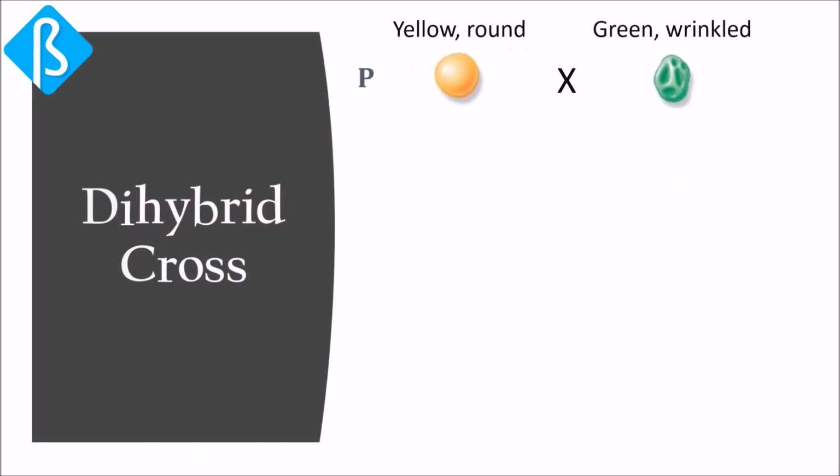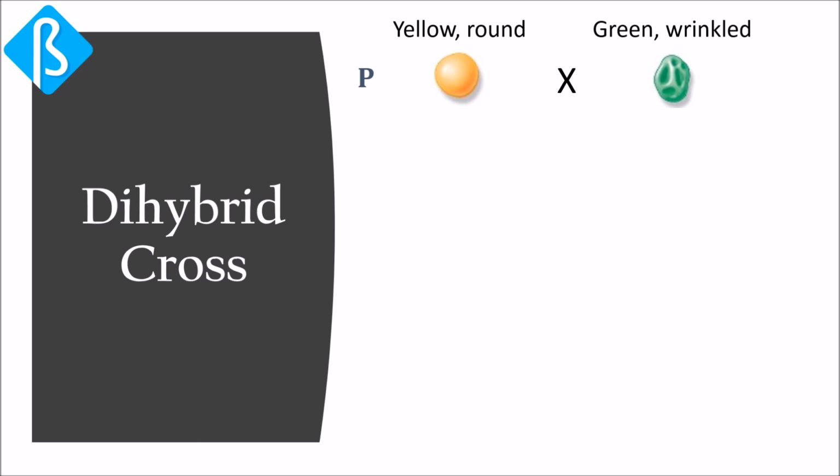Another experiment that Mendel performed was with plants with two different traits, which was called dihybrid crosses. Mendel crossed plants that produced yellow and round seeds with plants that produced green and wrinkled seeds.